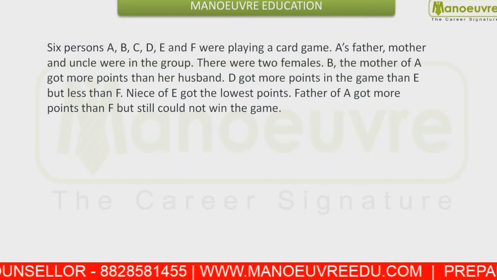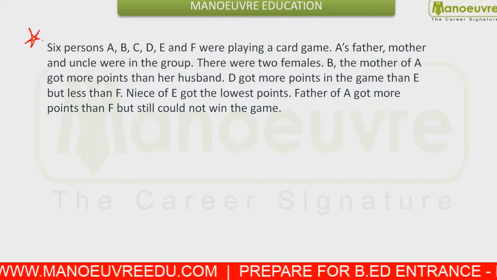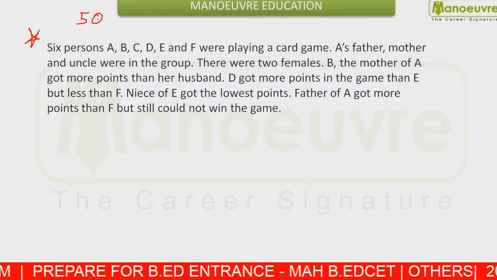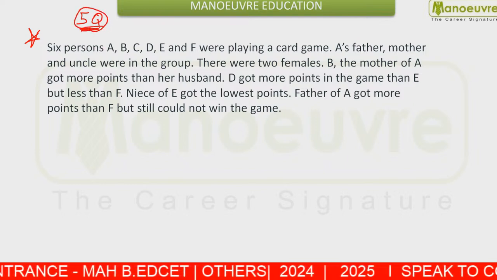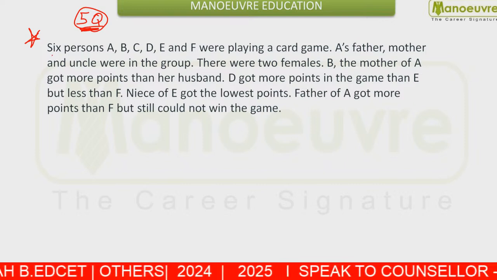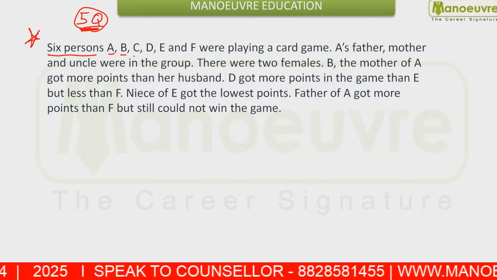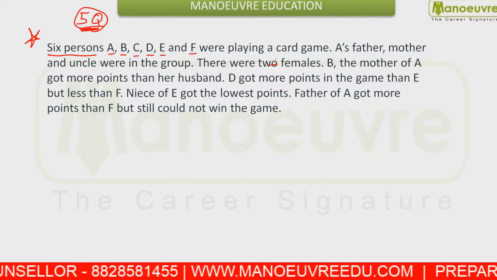Next, moving ahead. This was a puzzle given to you based on blood relation. You had 5 questions from here. See, this was a very interesting question. You were given 6 persons, namely A, B, C, D, E and F. They were playing cards.